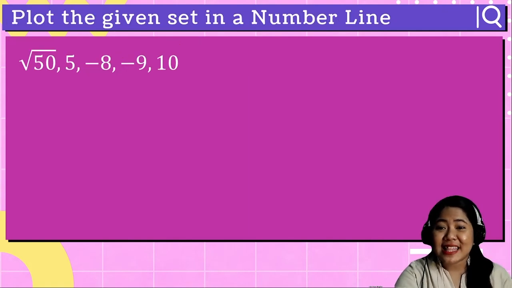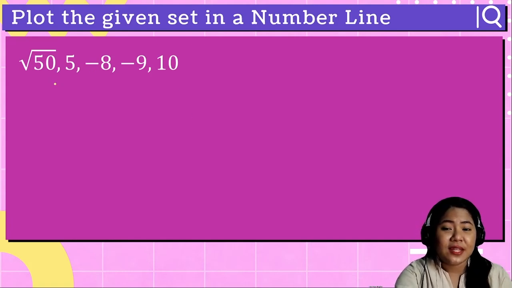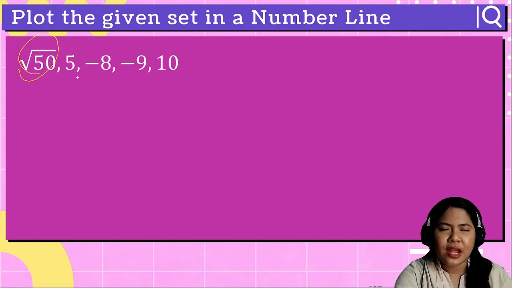Let us now plot the given set in a number line. So you learned how to compare, you learned how to arrange. You will now learn how to plot those real numbers in the number line. For this example, we have square root of 50, 5, negative 8, negative 9, and 10. Whenever a number is given in radical or fractional form, you can always rewrite or convert it into decimal form.